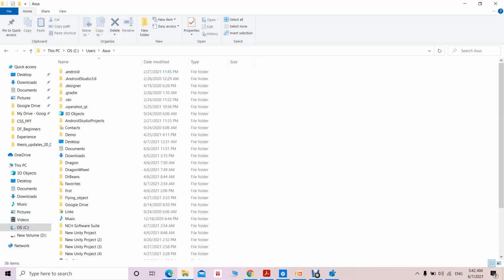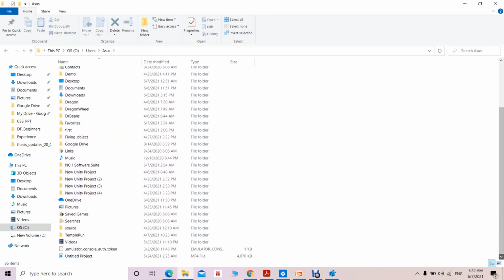If I click on this, NTUSER.DAT is going to be available in this particular directory. It is not visible because it is hidden in this drive. So what is required is to go to the C drive, the users directory, and then the particular username. Like ASUS, you can have any name for your users, so you have to go to that particular directory. That way we can access the various hives.